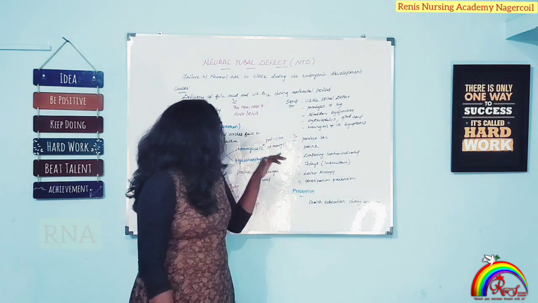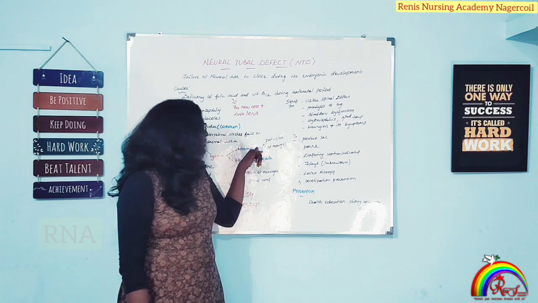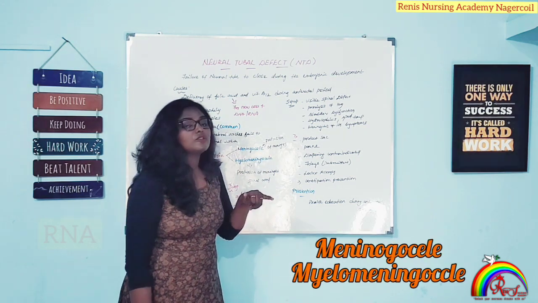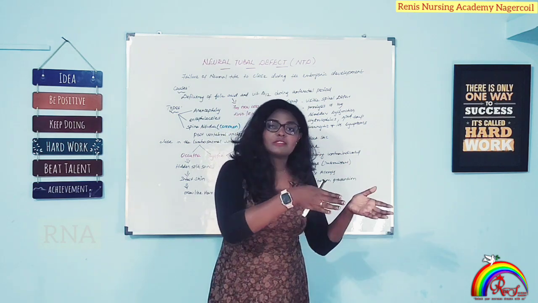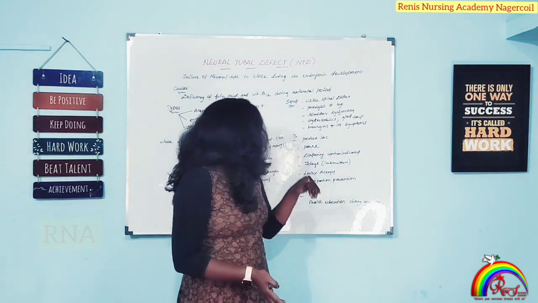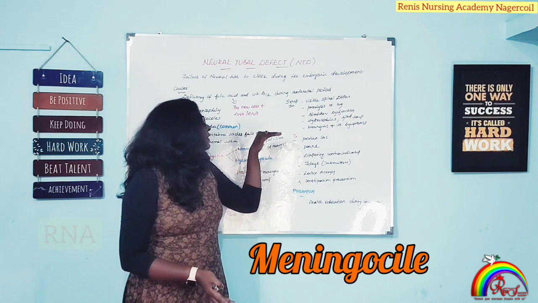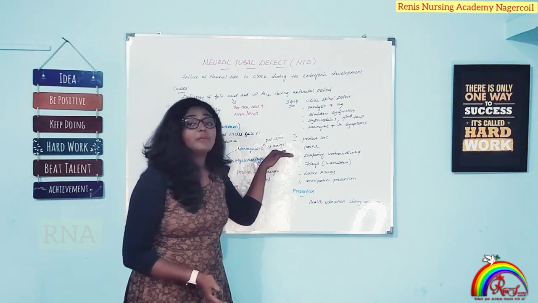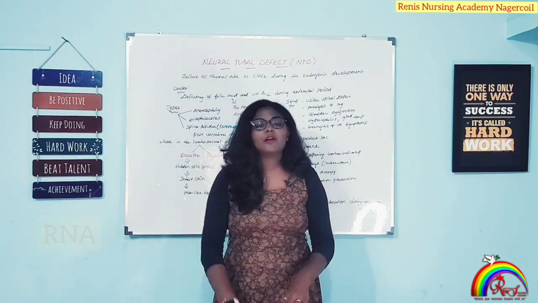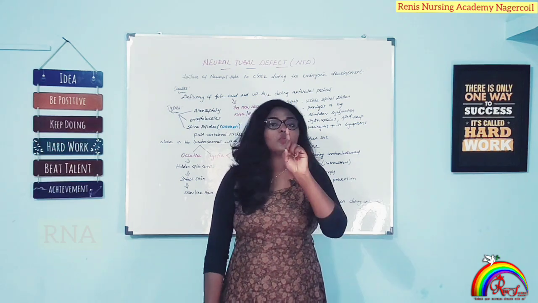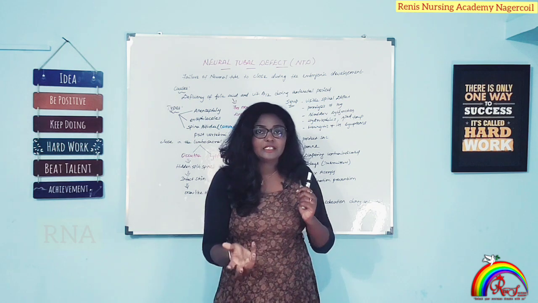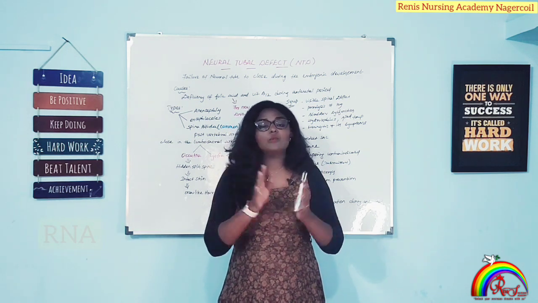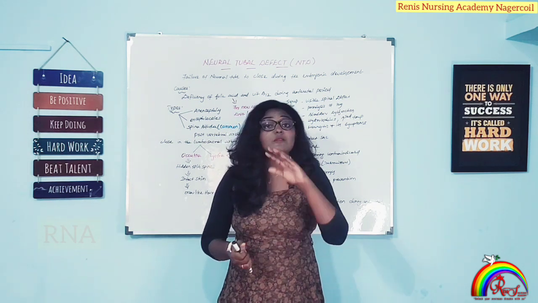In cystica there are two types, meningocele and myelomeningocele. This is very very important. Let me tell you how to differentiate them. The first one is meningocele. Here there will be protrusion of meninges, and there will be no involvement of the spinal cord at all. This is very very important. Only the meninges are involved, with protrusion of meninges alone. The spinal cord has nothing to do with it. That is called meningocele.